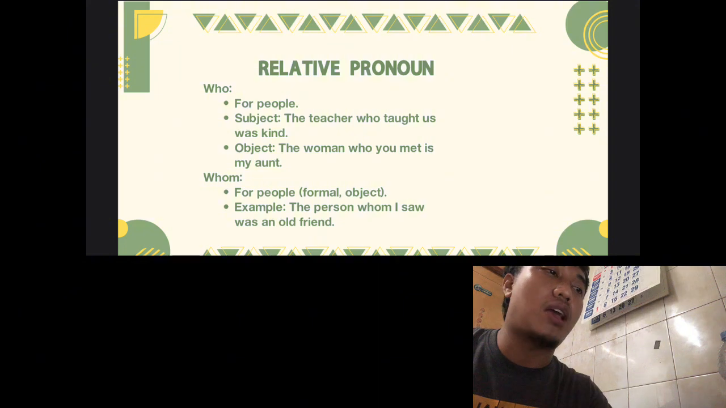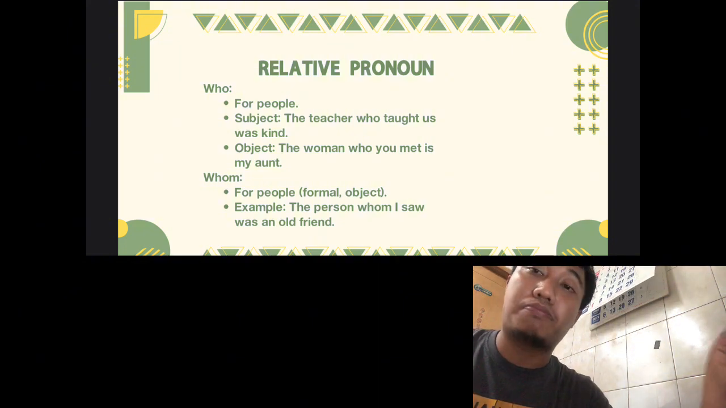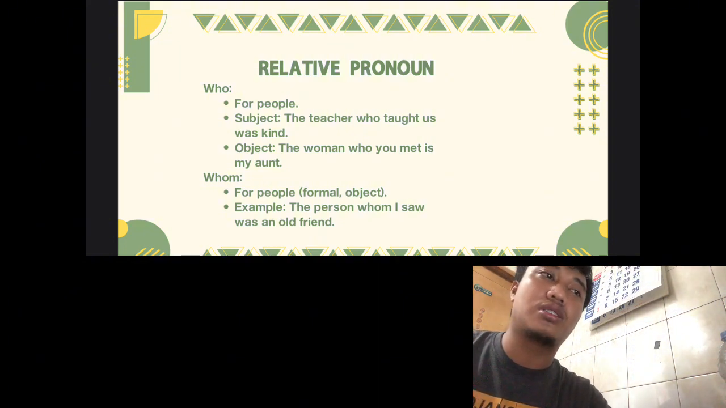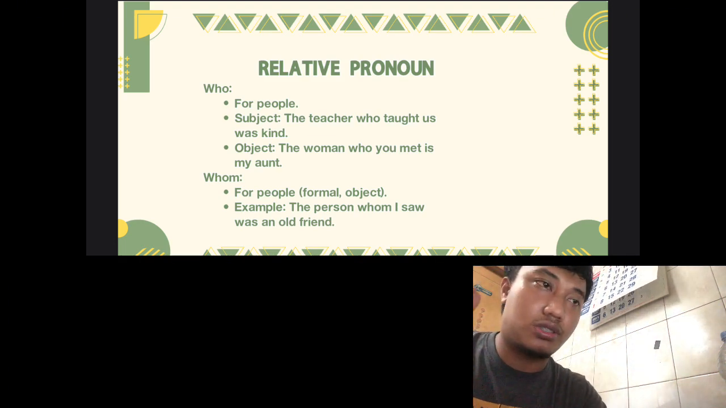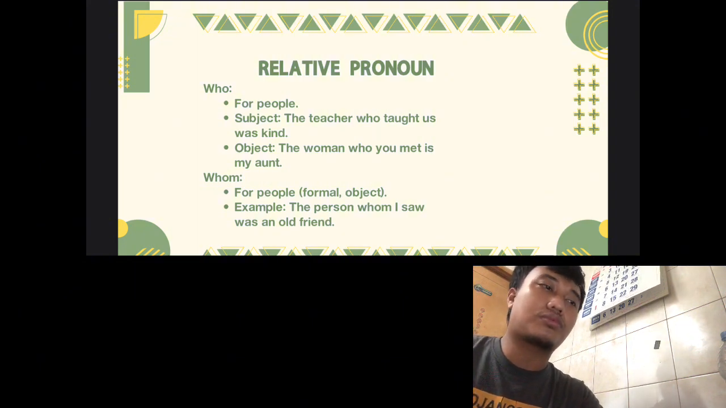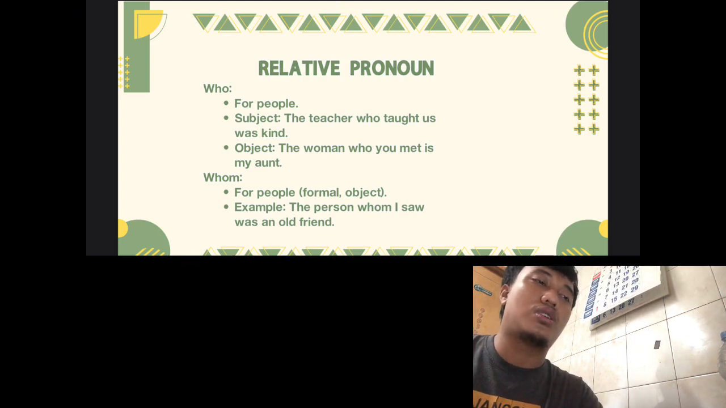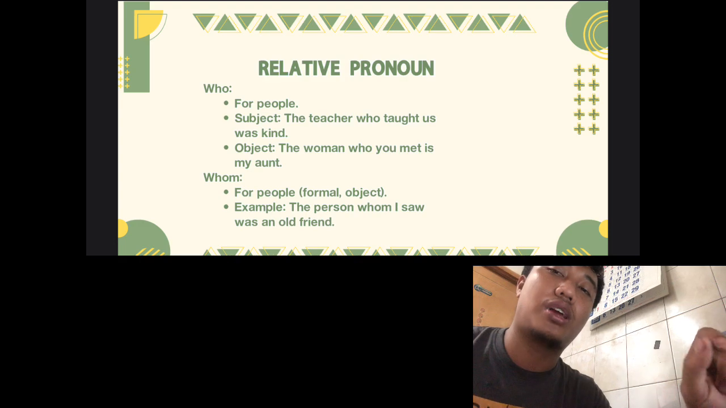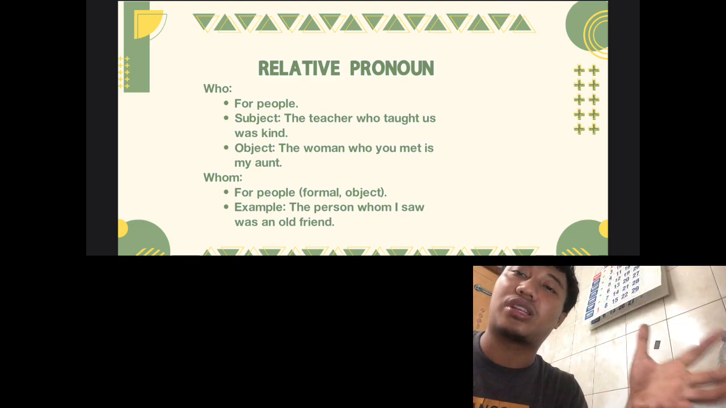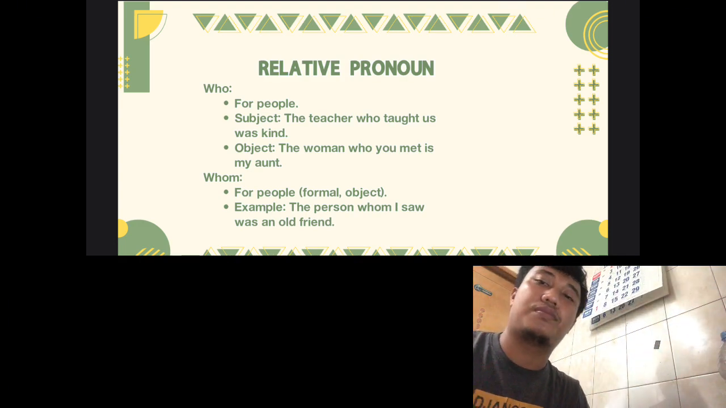Example: "The person whom I saw was an old friend." The person, because we don't know clearly who that person is. We can split that into two sentences: "The person I saw" and "The person was my old friend." So we can separate the two and understand the conditions of this sentence.